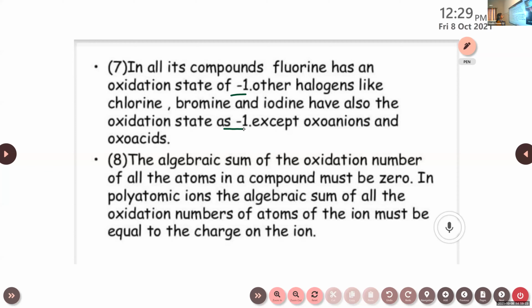In all its compounds, fluorine has an oxidation state of -1. Only one oxidation state is shown by fluorine, that is -1. In the case of other halogens like chlorine, bromine, iodine, they also show -1 oxidation state, except in the case of oxo anions and oxo acids. In these two cases, they will show positive oxidation states.